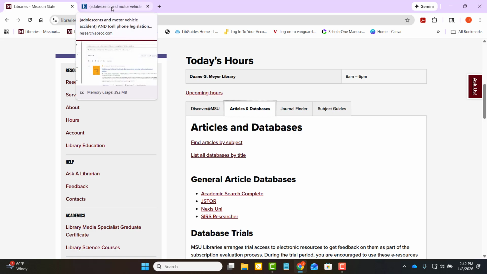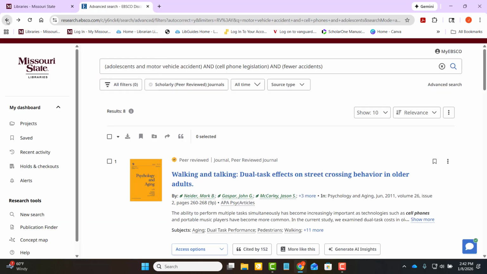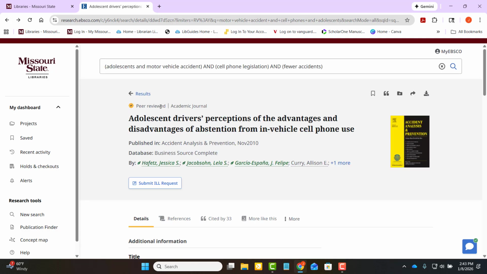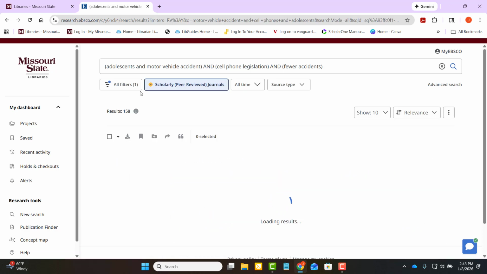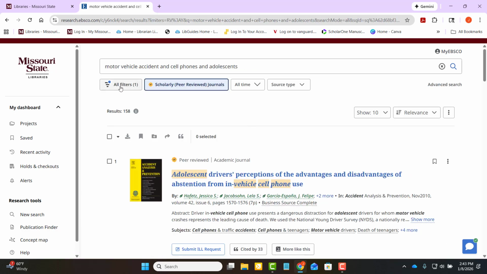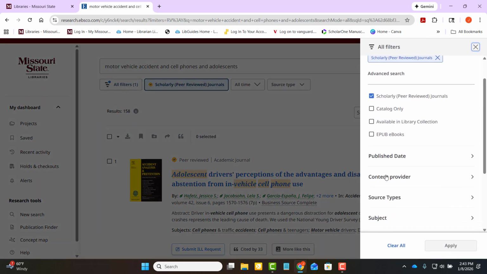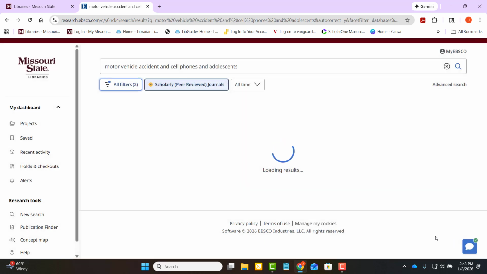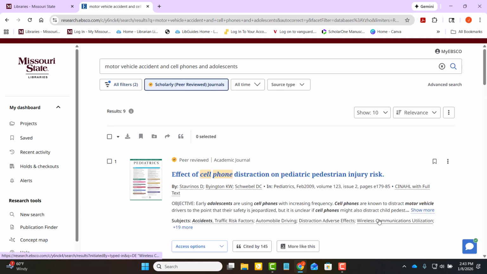Before I take you there, though, I will show you, if we go back to one of our other more productive searches, you can filter by content provider. So if you go to all filters and content provider, this will tell you there are some articles from Medline, there are some articles from CINAHL, and it will show them to you, but it is going to not give you all of the exact resources that just going into CINAHL will do. I know that may sound confusing, but hopefully here in just a second that will make more sense.